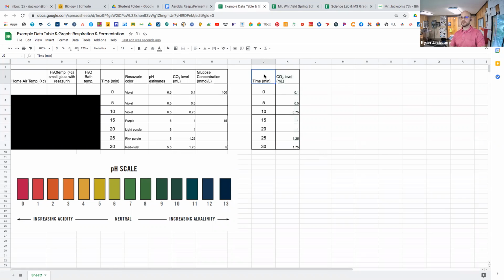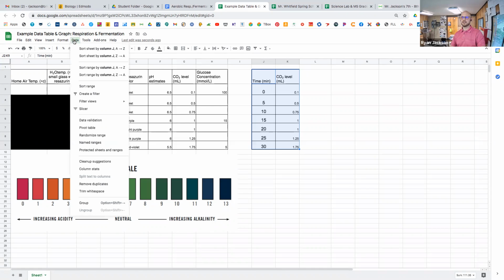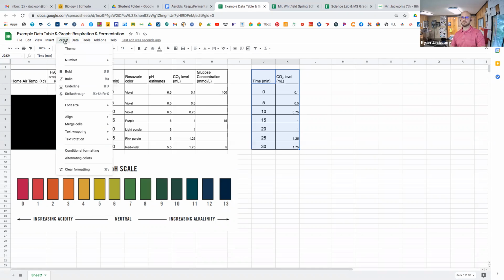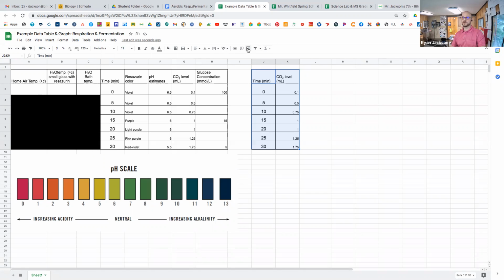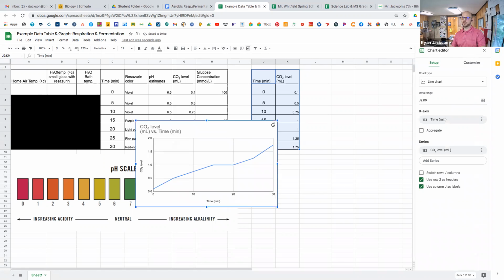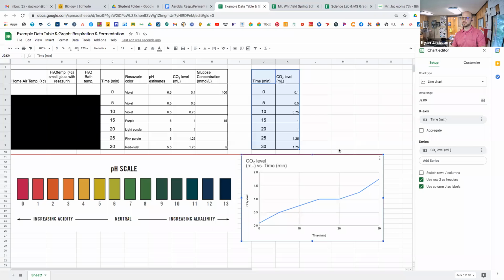So what you do then is you click on the time, come down here and click on there. Okay. And so now you've got all of this highlighted, and then you can go up to insert, chart, and you can make a chart that way, or the chart is right here as well. I just like to use up here, so click insert chart, and you've got your chart started. I'm just going to move it over so you can see easier. Now, this is not exactly what we want it to look like.